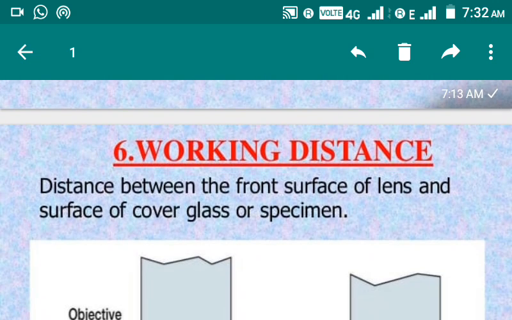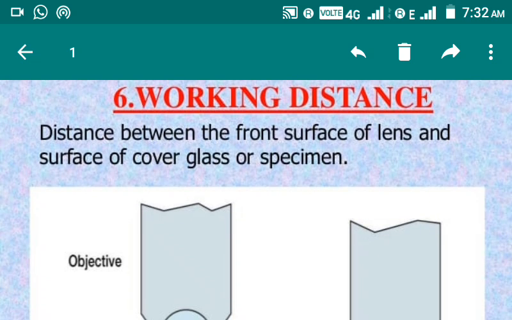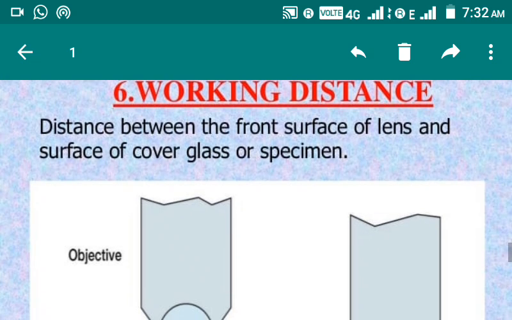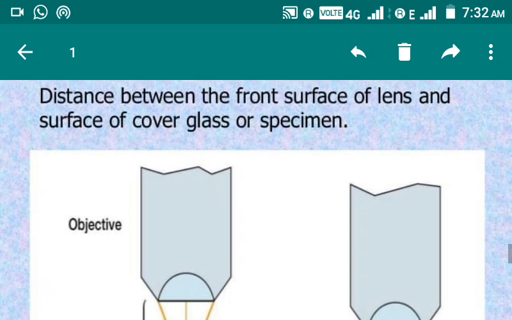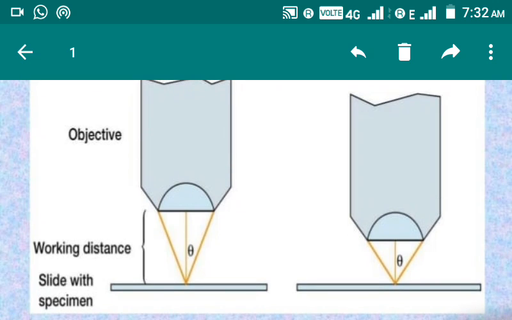And next one is working distance, the distance between the front surface of the lens and the surface of the cover glass or specimen. As you can see in the figure, there are two objects, working distance, slides, specimen and objects.